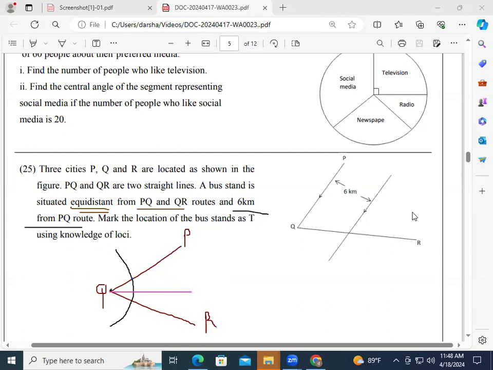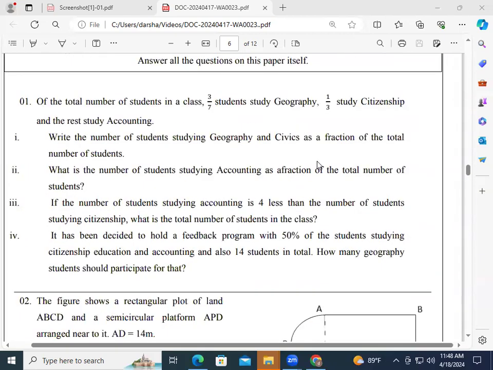Okay. Then, a point you have to join it like this. And it should be 6 km from this also. This condition also should be satisfied. And 6 km from PQ route. So the point which satisfies both of them, he can keep a letter. That is T. Okay. So that means we have to construct the angular bisector as well as 6 km from this. It's a simple construction.